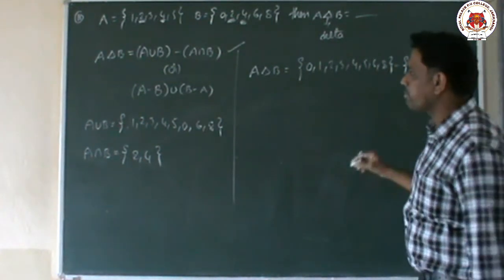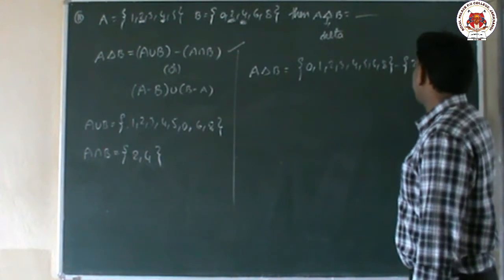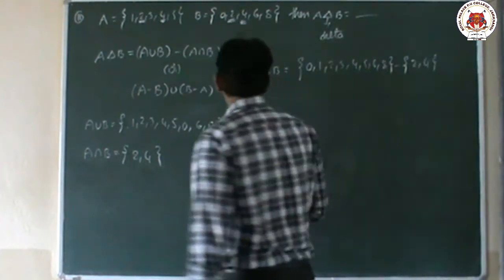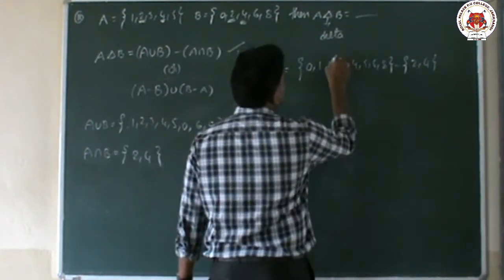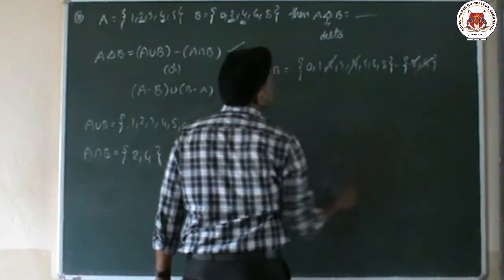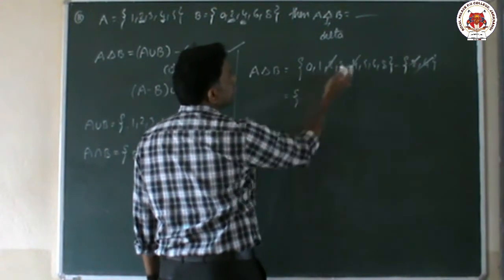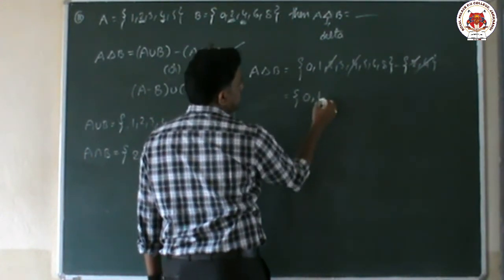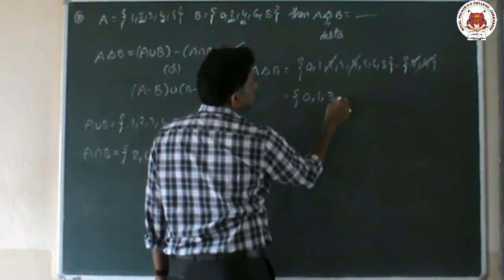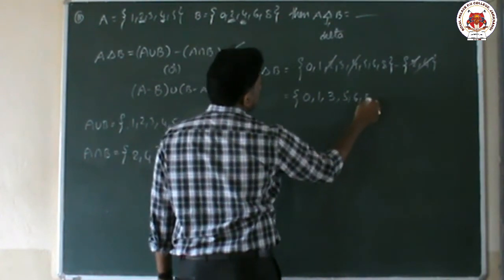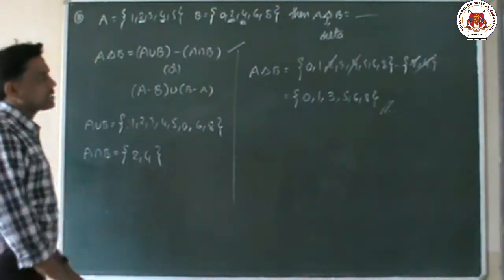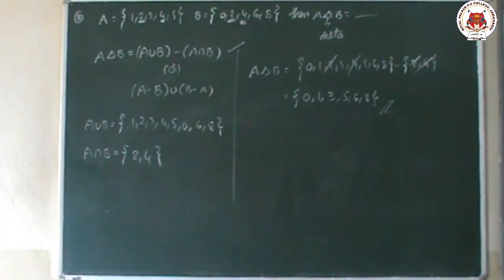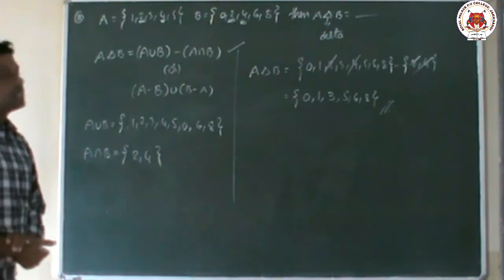A union B minus A intersection B, that is 2, 4. So we have to do the subtraction. Here 2 cancel, 4 cancel. Then what are the rest of the elements in the first set? 0, 1, 3, 5, 6, 8. So what is the A delta B? The A delta B answer is 0, 1, 3, 5, 6, 8.